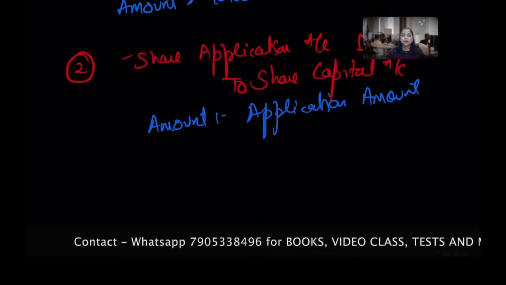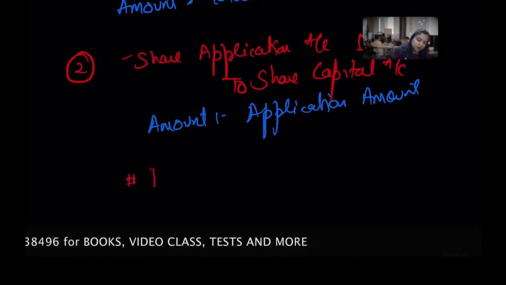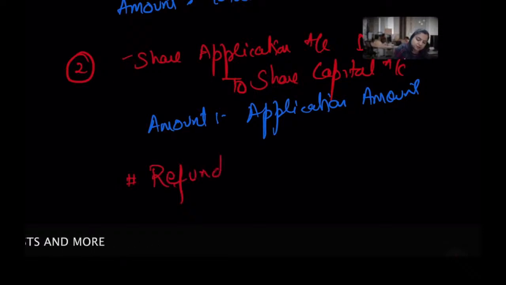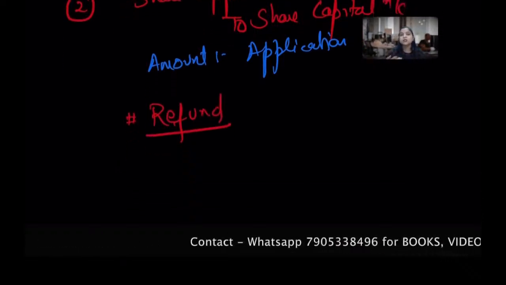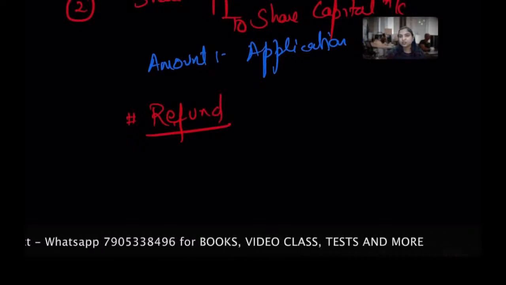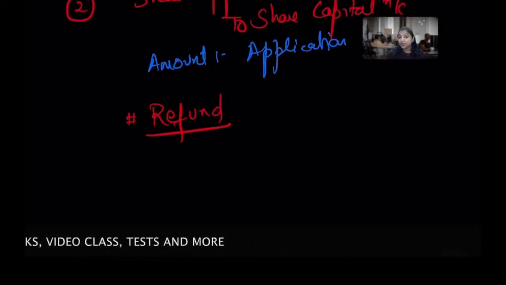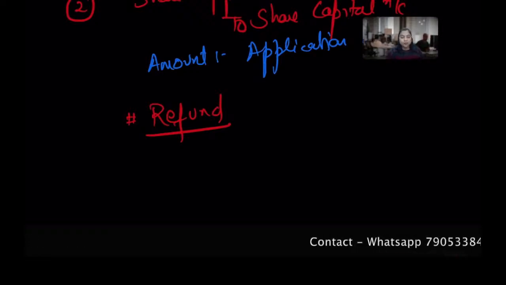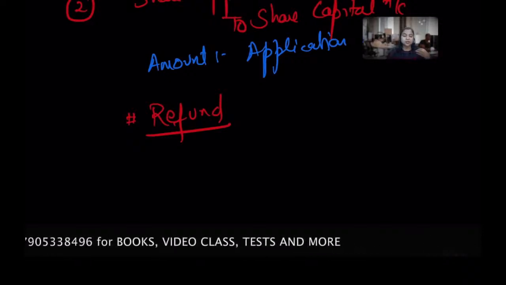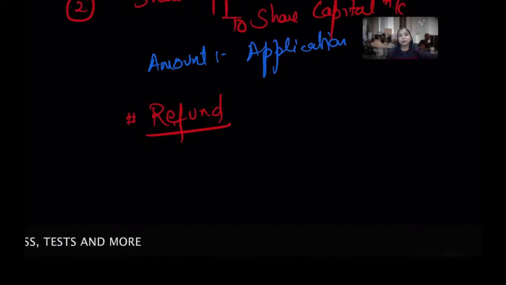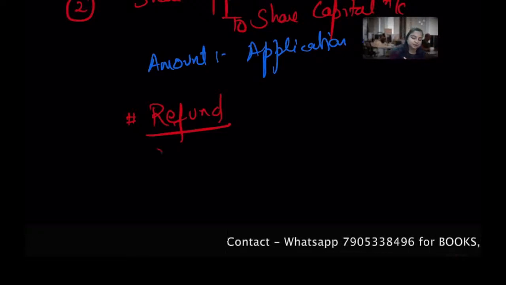I have to give them a refund. So there might be a situation of refund. I'm writing separately, there is no hard and fast rule. If there is a situation that application money needs to be rejected or refunded back, obviously my bank balance is going down, so I have to give my money back to you, the shareholder, and I am the company. So money is going out by bank, and you applied for share application, no more the application.